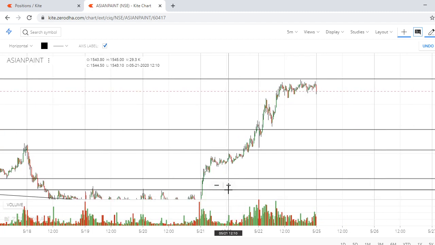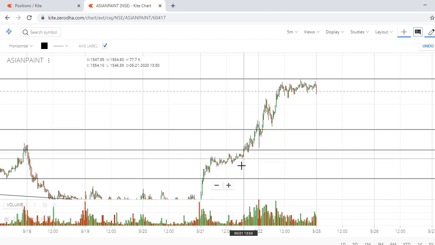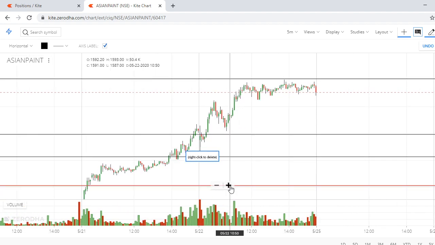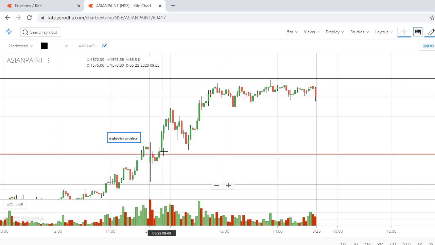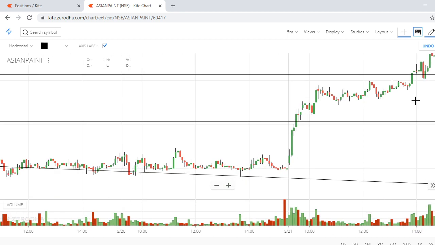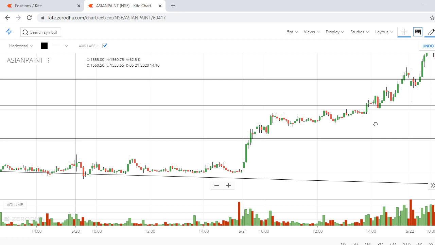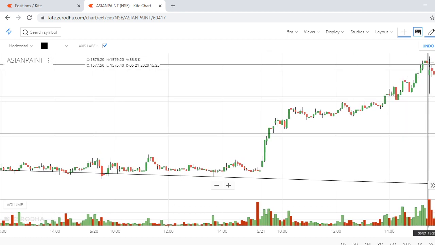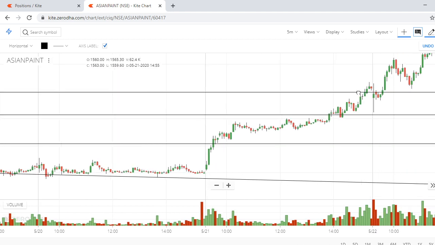Now if you are a reversal trader, you will wait for the reversal of this candle. Now where is the reversal? No, let's see like this. So it's going up, going up, going up. It started coming down. See, there it is, a reversal. So for the reversal trader, you can take the position just below this green candle where it started taking a reversal, short it below this, and your SL is very small.